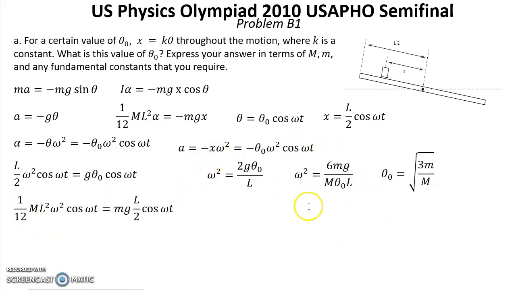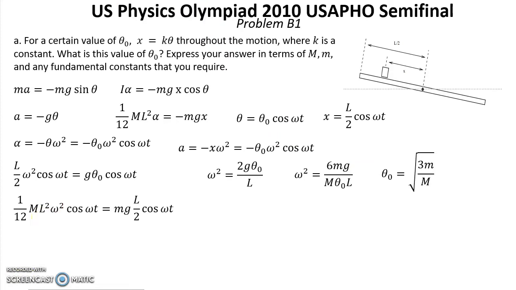After equalizing them we have the expression for θ0. That's this one, and because m is much less than M, we can conclude that θ0 is small enough. So that was the answer for question A.